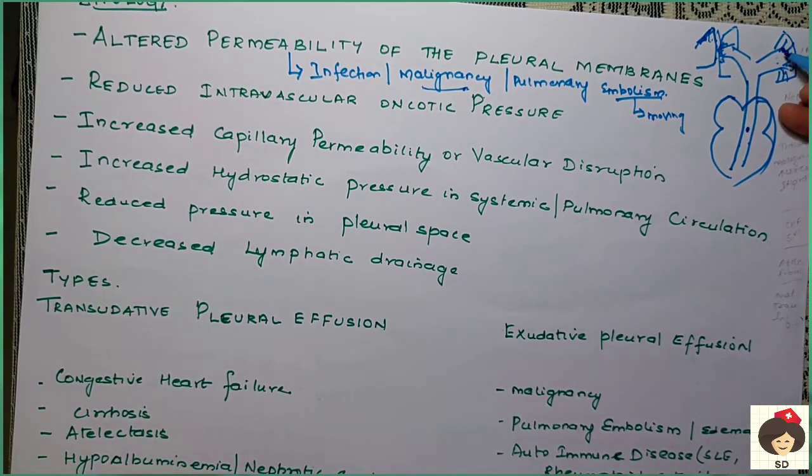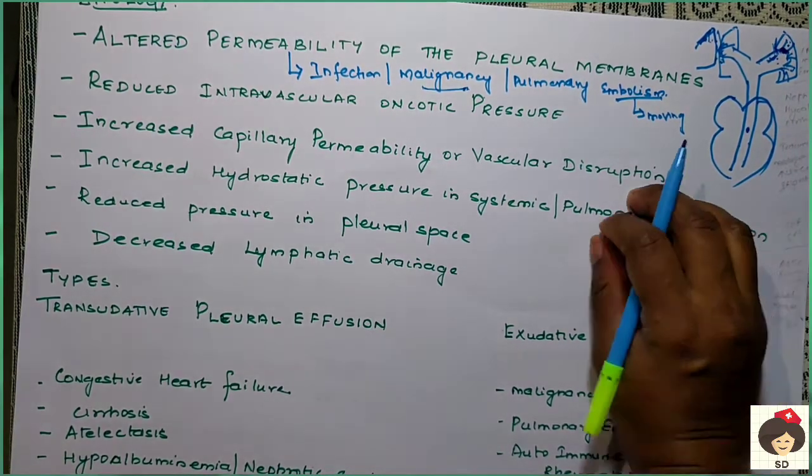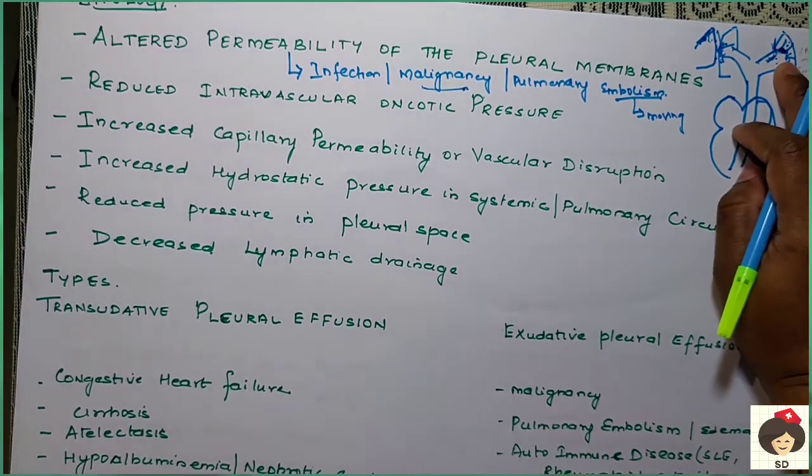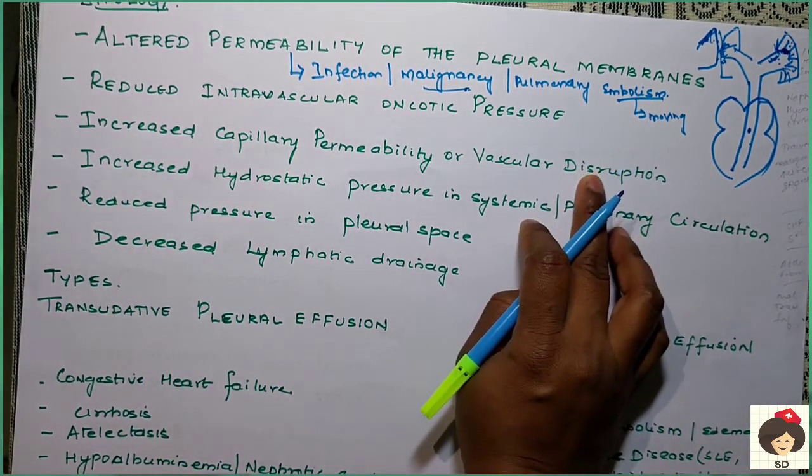Because the clot is obstructing, after this area the blood cannot move, so there will be more pressure created here. The area prior to the clot will become bulged, and because of the bulge fluid will extravasate and they can go to the pleural membranes also. Okay, so these are causes due to altered permeability of the pleural membrane.